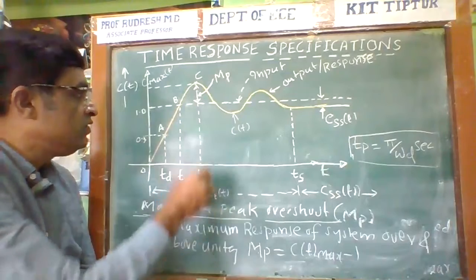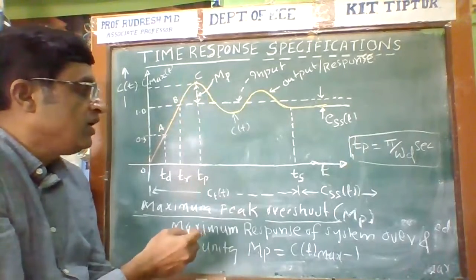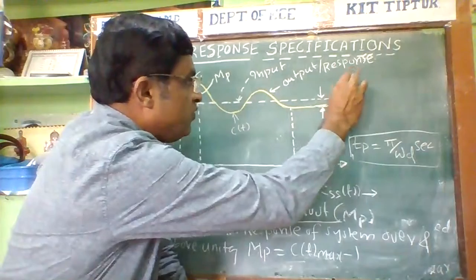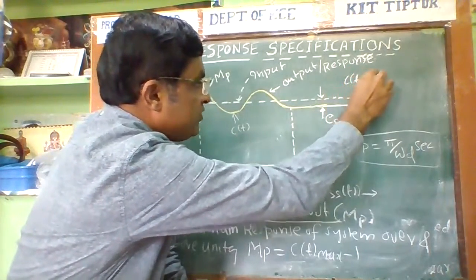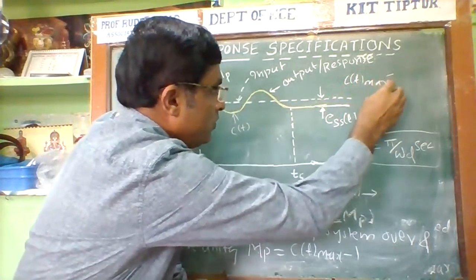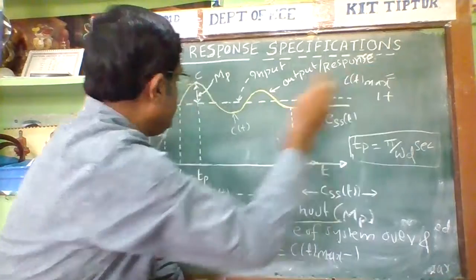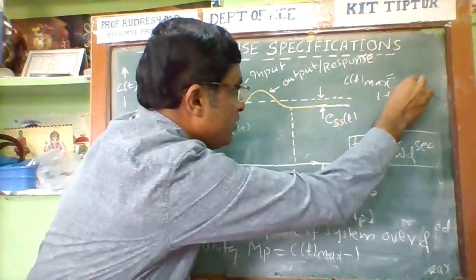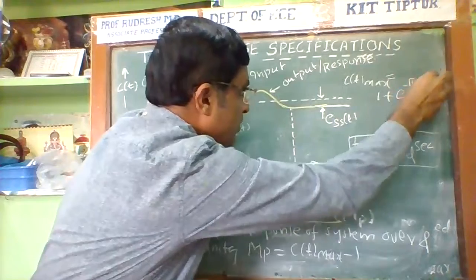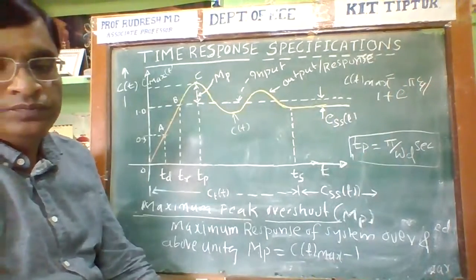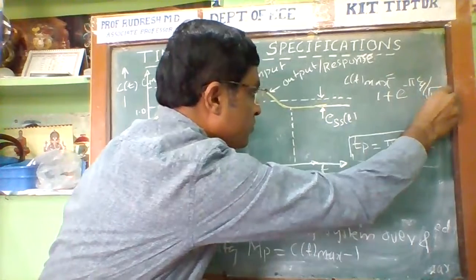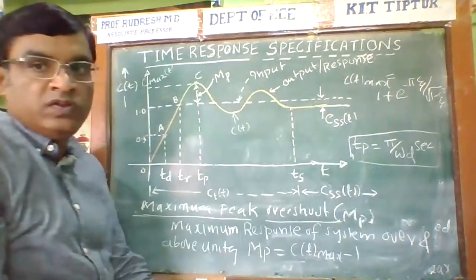Now what is the C of t max value? You should remember C of t max is equal to 1 plus e power minus pi into zeta divided by square root of 1 minus zeta square. Now this is the relation.